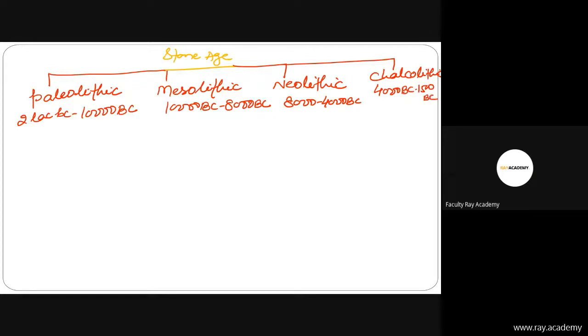So when we try to cover the Stone Age, we'll cover the Paleolithic age, then the Mesolithic age. Then we will discuss the Neolithic age, and after that the Chalcolithic period we have to cover.